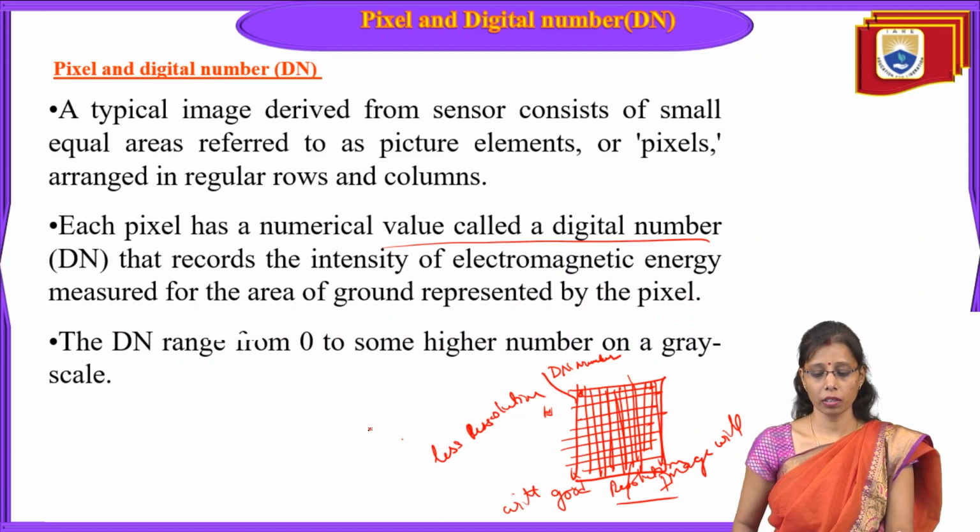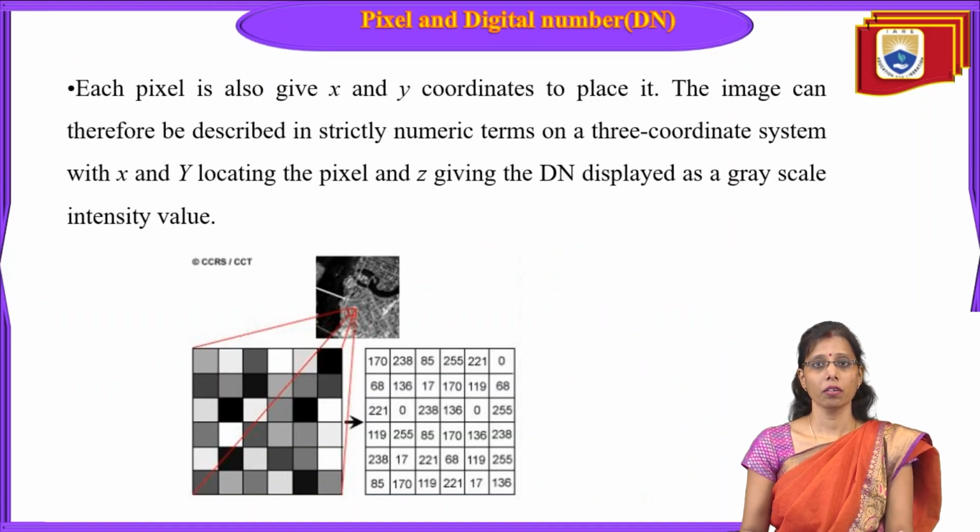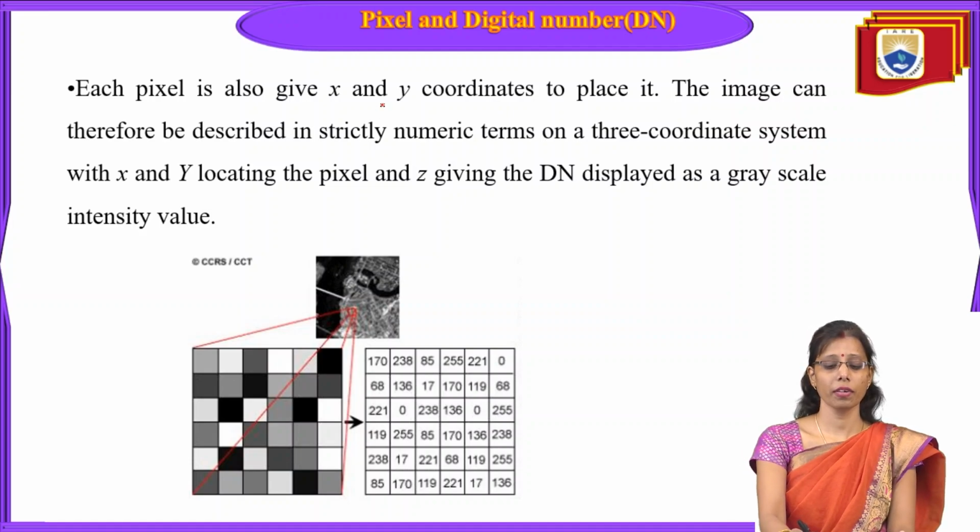So this is about the digital number. Each pixel has some number, which is called the pixel and digital number. This will be there in satellite images, as the satellite image comes in a digital format, so each pixel has a digital number. If the resolution of a satellite image is higher, then the pixels are more. Pixels are more.